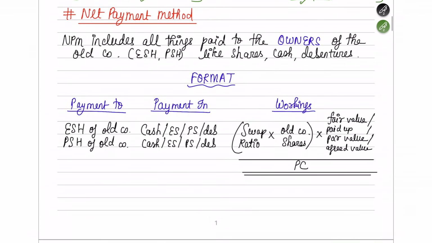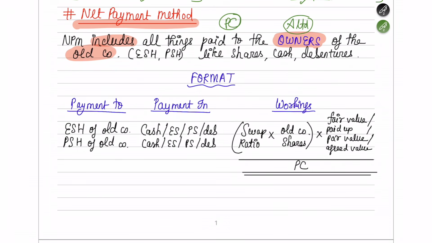Okay. So first, starting with the net payment method. What is the net payment method? The net payment method includes all the things that are paid to the owners of the old company, or to the owners of A Limited. Whatever you are going to pay, all these things are going to be considered as PC.